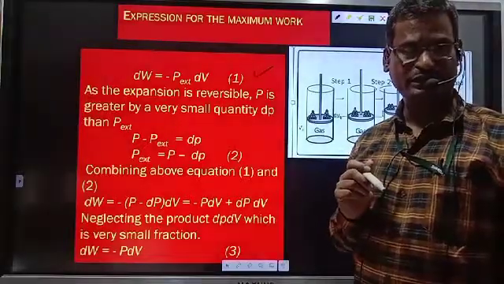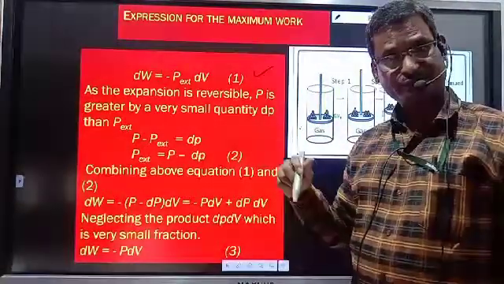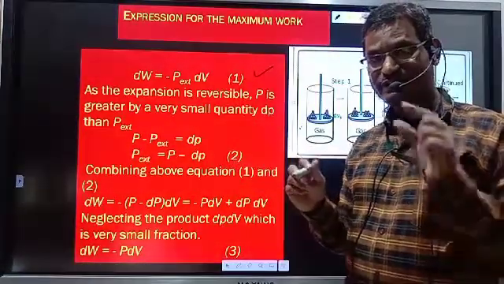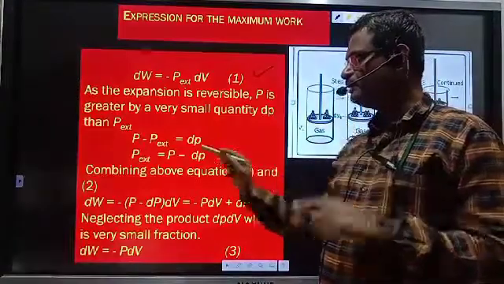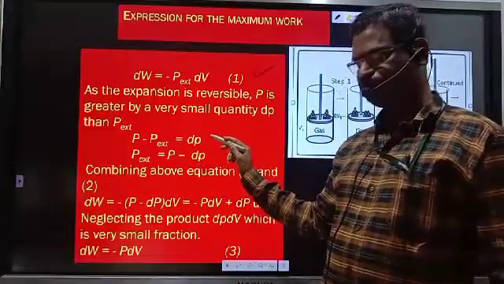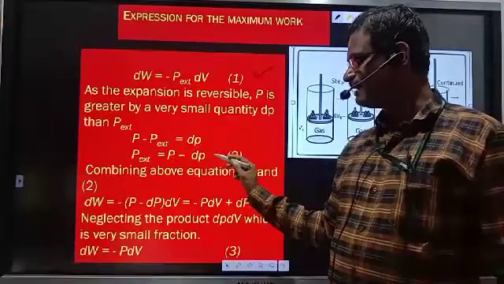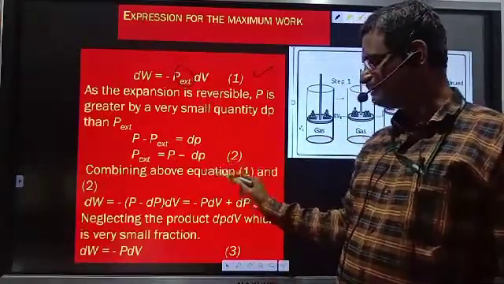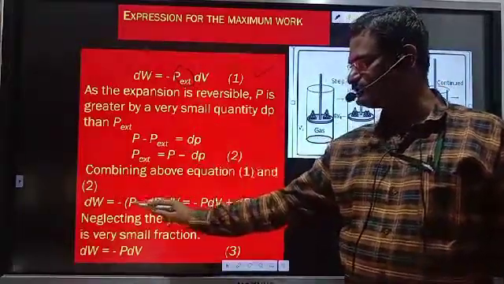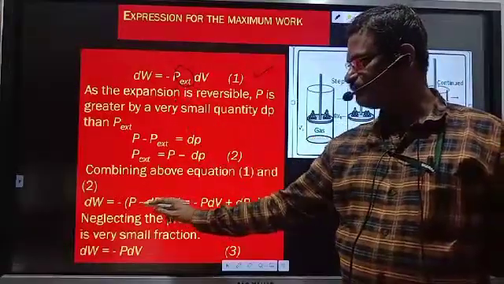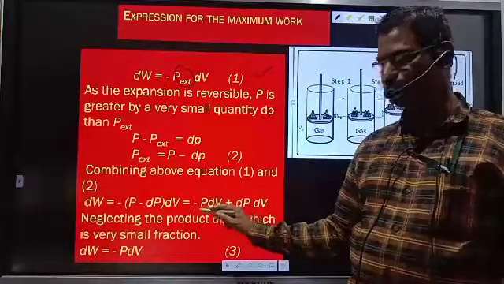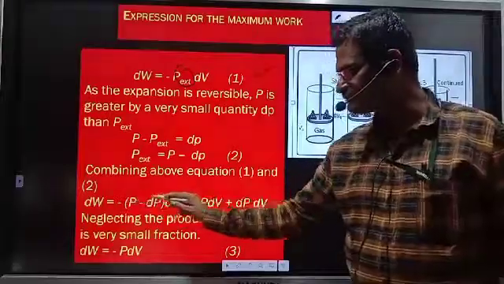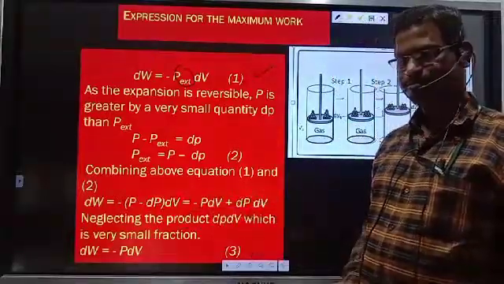As expansion is a reversible process, P is greater by a very small quantity than P external. Just now we have studied P is 100 and external pressure 99. So what is the difference? Just 1. P minus P external is dP. So P external is P minus dP. Replacing P external by P minus dP, we get dW is equal to minus (P minus dP) dV. Solving the bracket, it is minus P dV plus dP into dV.